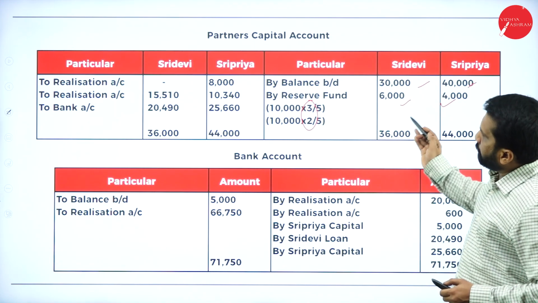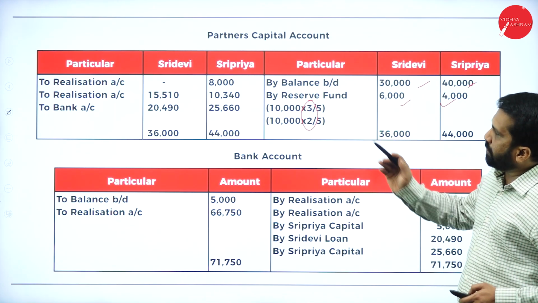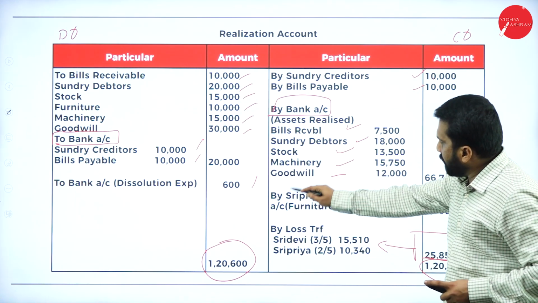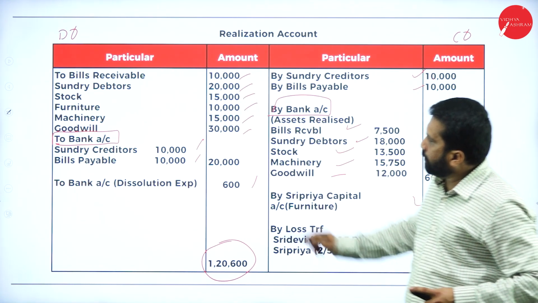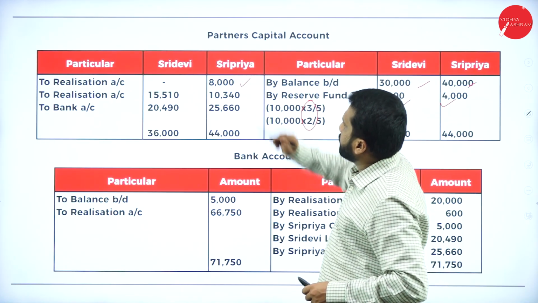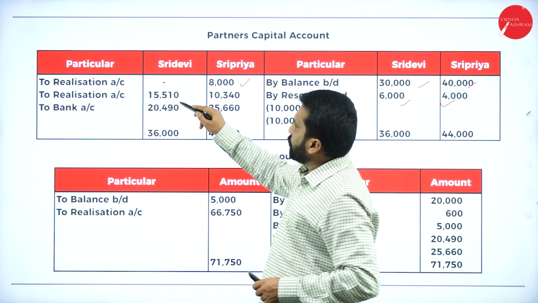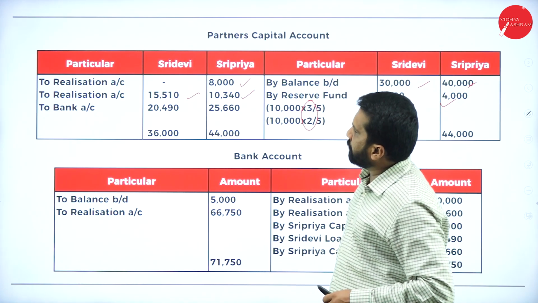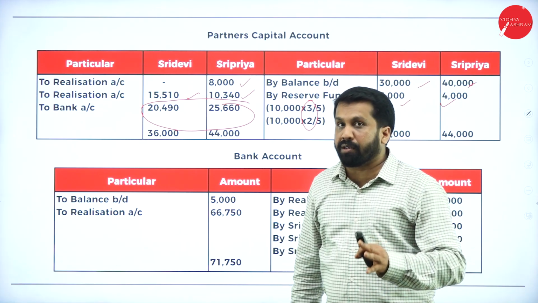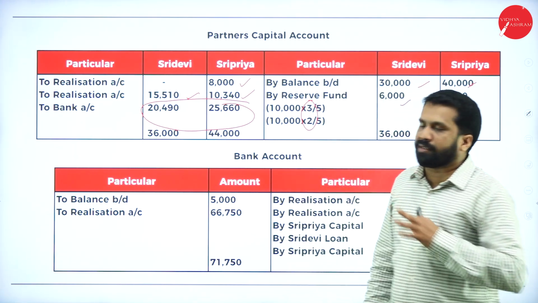Once you are done with capital, come to your debit side. From the realization, do you have anything related to partners? Yes. Supriya has taken furniture. Anything else? Nothing. So, Supriya has taken 8,000 as capital. Your realization account, your loss we have transferred. The remaining will be called bank account. Hope you are clear. We are done with your partners' capital also.